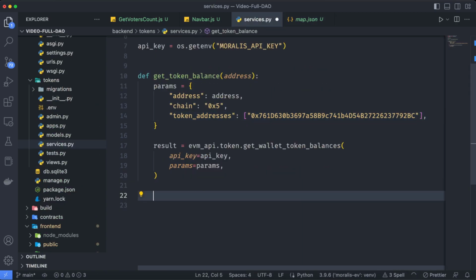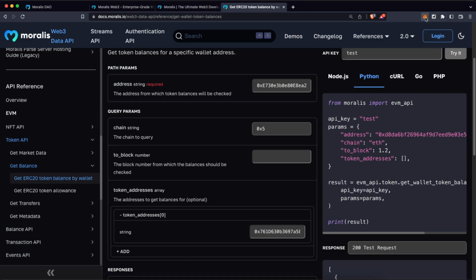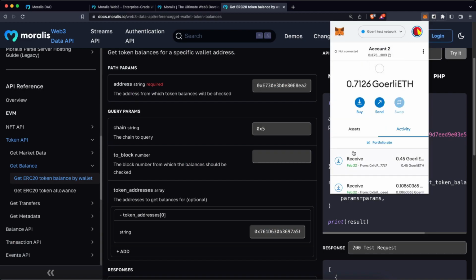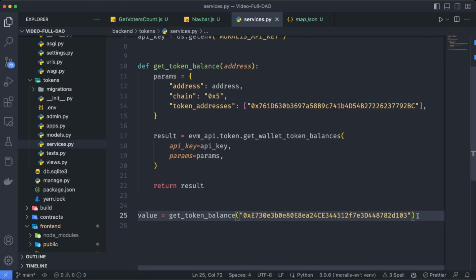Instead of just printing the result, let's return that result. Let's check if this works. So let's say value is going to be equal to get token balance with this address, but let's double check if the auto-completion is actually getting my address. So let's copy over here, go back to the code and paste it over here. Indeed, it was a different wallet address. And let's print that value.